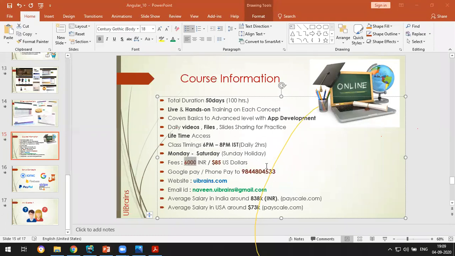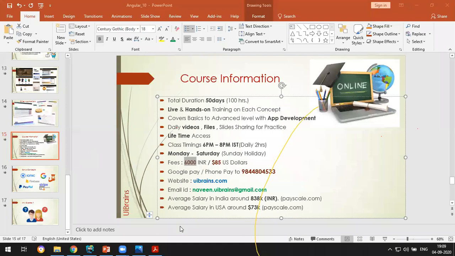I'm a 2017 pass out. Is there any issue for searching a job? 2017, huh? You can claim 3 plus, no? 2017 plus 3, no issue. There are some startup companies that are looking for Angular. They don't even bother about your percentage, they only need the technical stuff. So definitely you will get it. Don't worry about it. Thank you so much again.